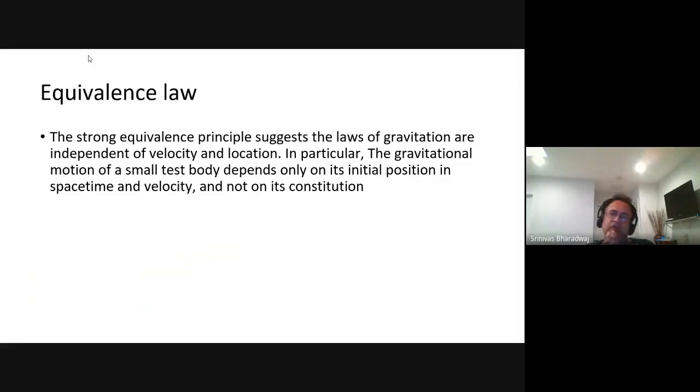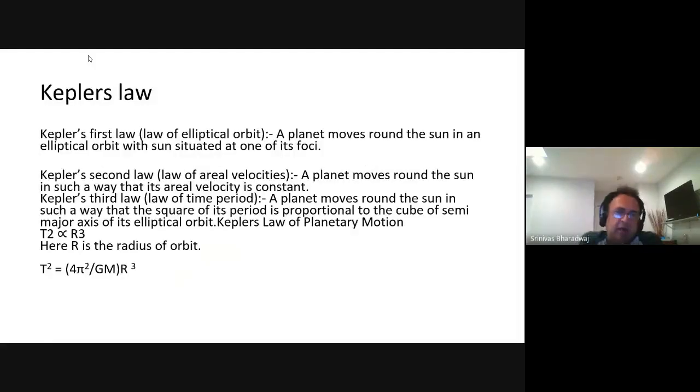So when you learn about these forces, understand that of the four forces, two are weak and two are strong, and gravitation is a weak force.